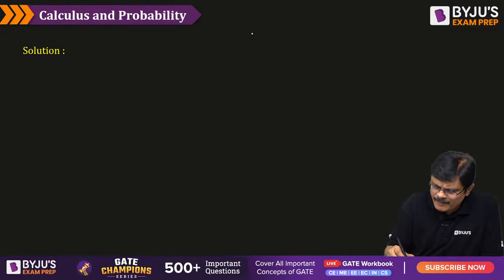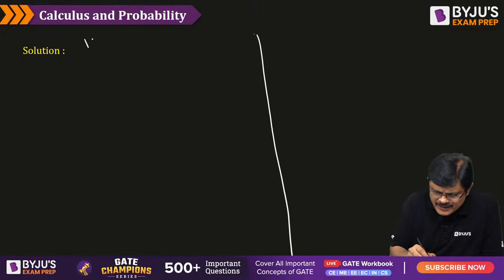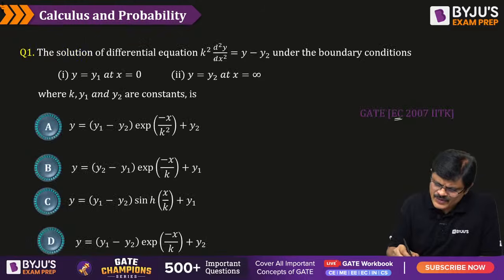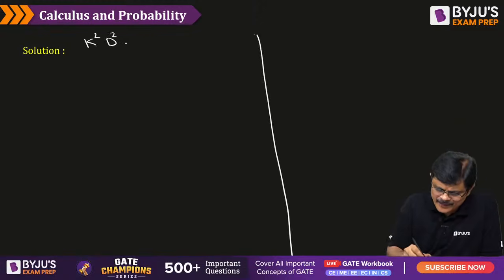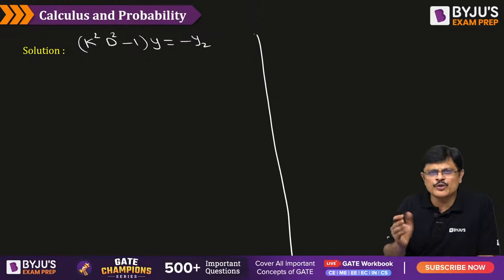Let me divide the screen into two parts and solve it. So k square D square minus 1 into y is equal to minus y2. y2 is just a constant, my dear friends. Just to confuse you and trouble you, they give you these general formats. It is a non-homogeneous linear differential equation.